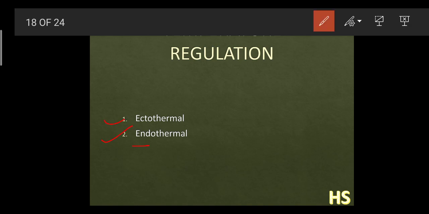See, endothermic we have already studied. Endo means what? In, and thermal means heat. The heat generated from the inside is called the endothermal. Okay. Usually mammals, like humans especially, we are called as the warm-blooded part. Endothermals are also called as the warm-blooded.